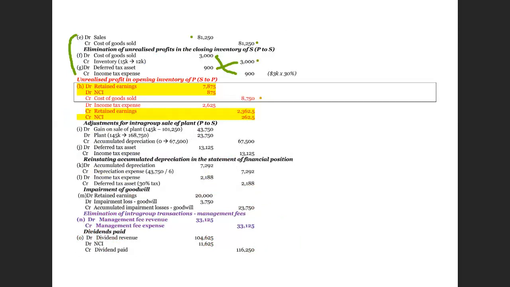This is a 90% subsidiary, so 90% goes to the parent, 10% goes to NCI. 90% we debit retained earnings, 10% we debit NCI, and we credit cost of goods sold because all the relevant inventory is sold. So we don't credit the inventory, because we no longer have the overstatement of the inventory.